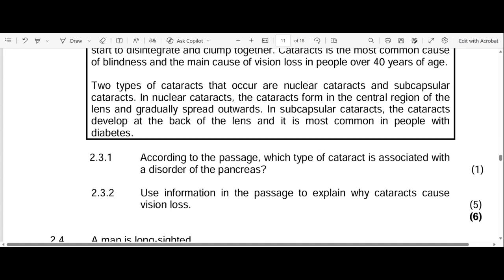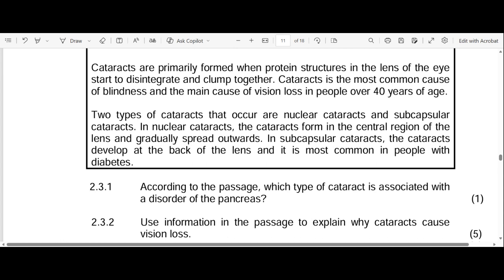Okay, let's go to 2.3.2. Use information in the passage to explain why cataracts cause vision loss. So why do they cause vision loss? We know that they explain to us in the extract that it's formed by protein structures in the lens of the eye starting to disintegrate and clumping together.